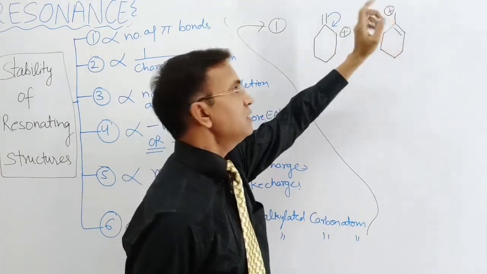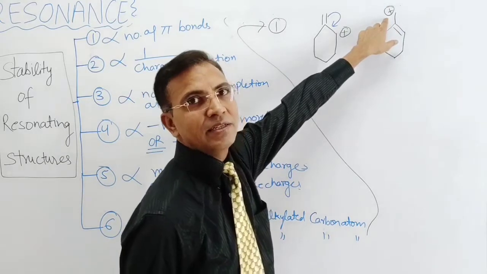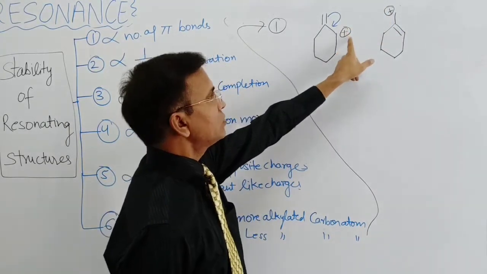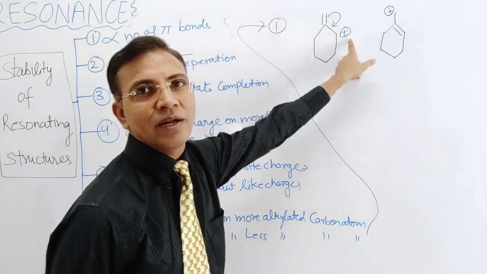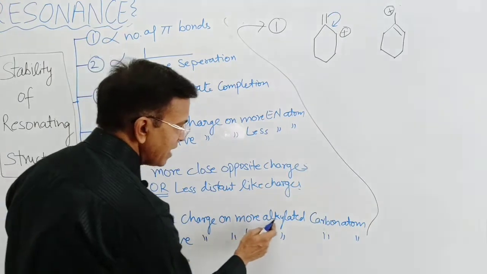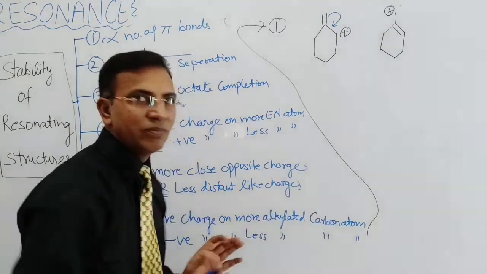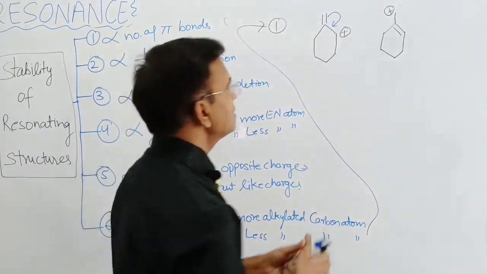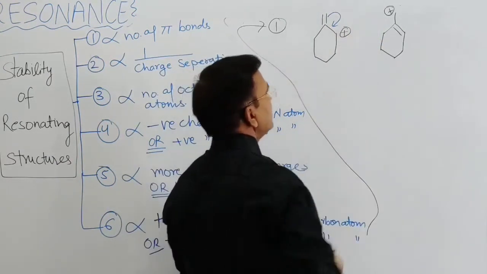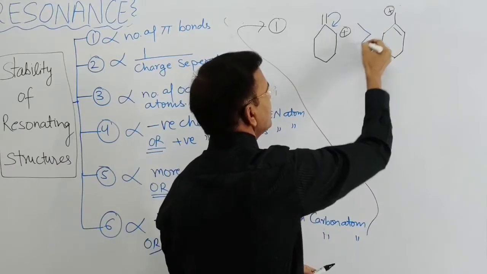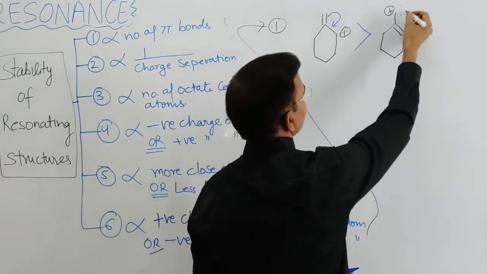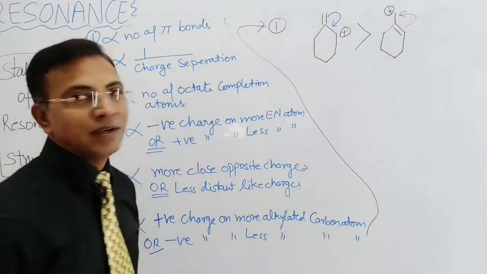1 degree carbon. That means this is less alkylated, the positive charge on less alkylated and the positive charge on more alkylated carbon. And the rule is, the positive charge on more alkylated carbon atom is more stable. That means this species, positive charge on more alkylated carbon, is more stable than this species, right? This will again shift to this one, right?